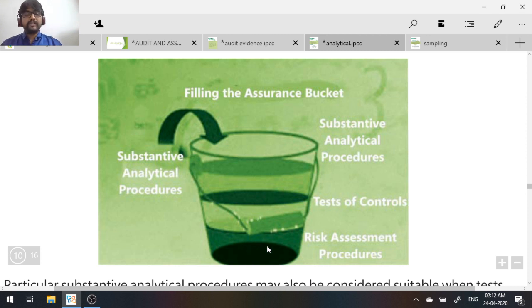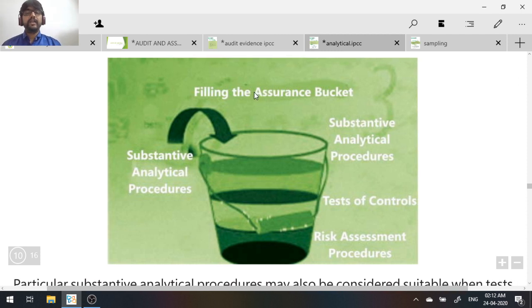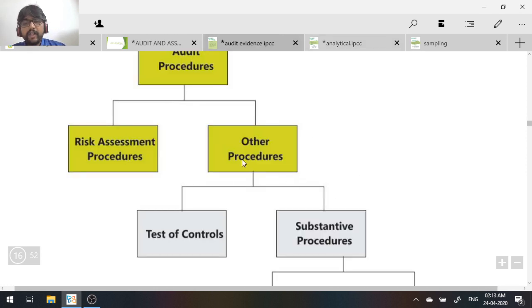So little more assurance. Once the risk assessment procedure is done, the assurance bucket starts filling. Once test of controls is done, a little more filling is done of the bucket. Assurance bucket means the auditor is actually auditing to provide what assurance? A reasonable assurance. So first he performs risk assessment, then he performs test of controls, and after that only he will perform substantive analytical procedure. Do you understand? This is filling the assurance bucket. That is what is given here also: first you perform risk assessment, then you perform other procedures, then comes another procedure.